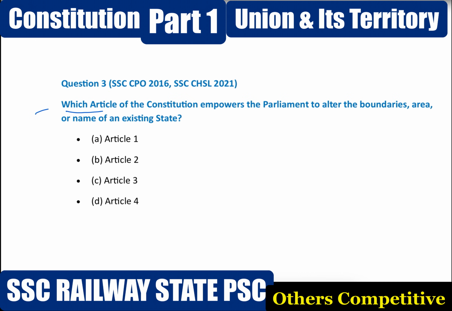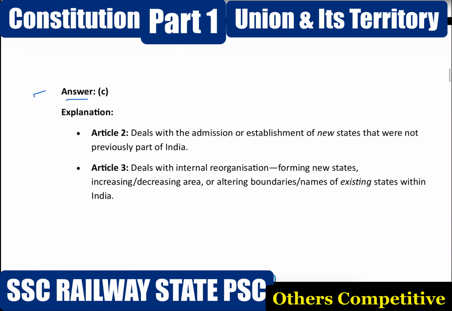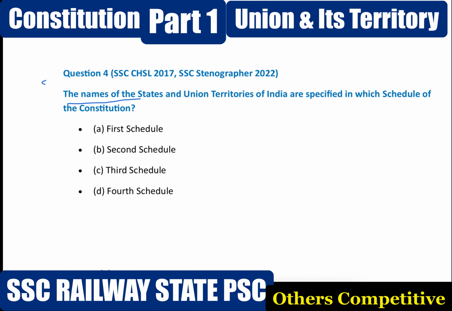Next question. Which article of the Constitution empowered the Parliament to alter the boundary, area or name of existing states? Option A, Article 1. Option B, Article 2. Option C, Article 3. Option D, Article 4. Correct answer option C, Article 3. Article 3 deals with internal reorganization: forming new states, increasing or decreasing area, altering boundaries and names of existing states within India.